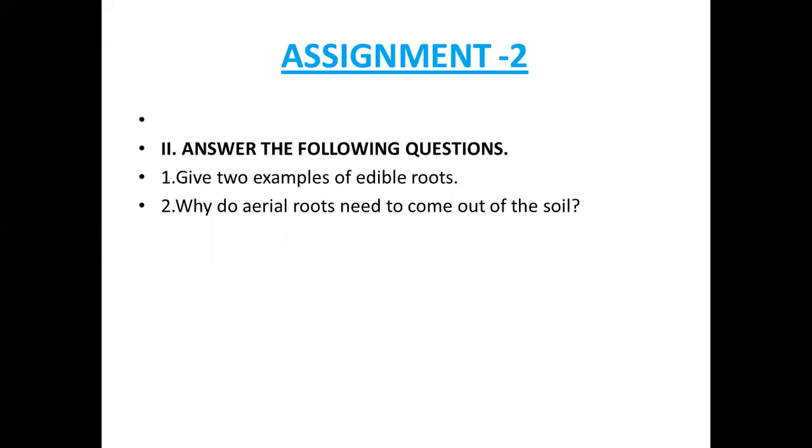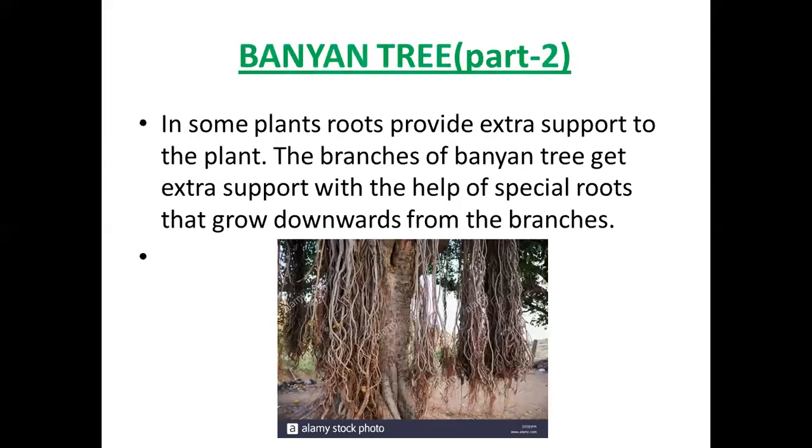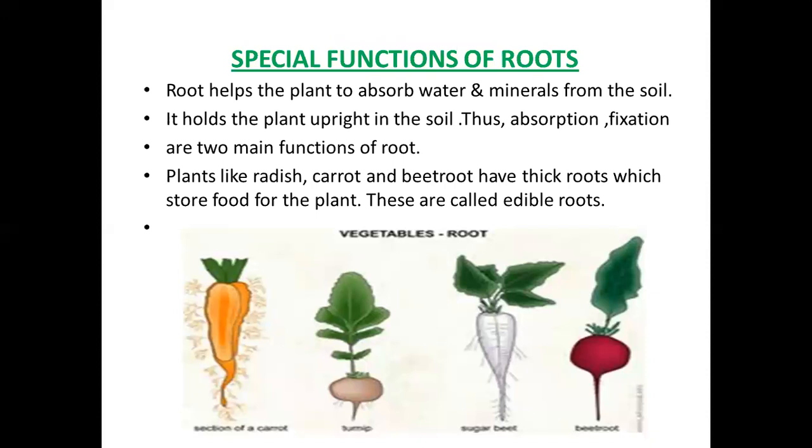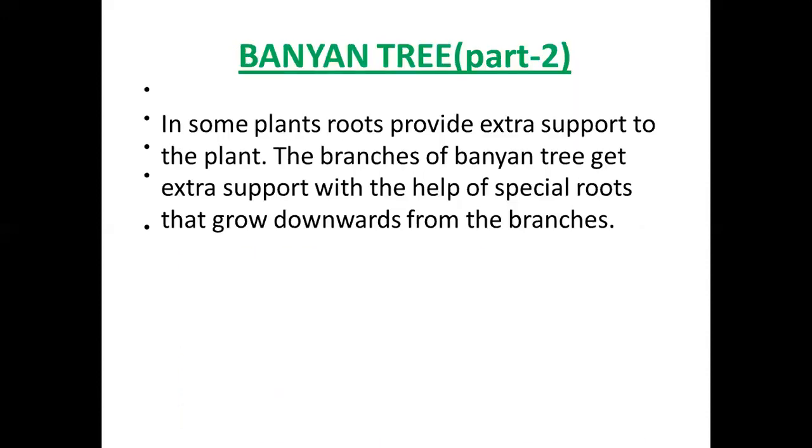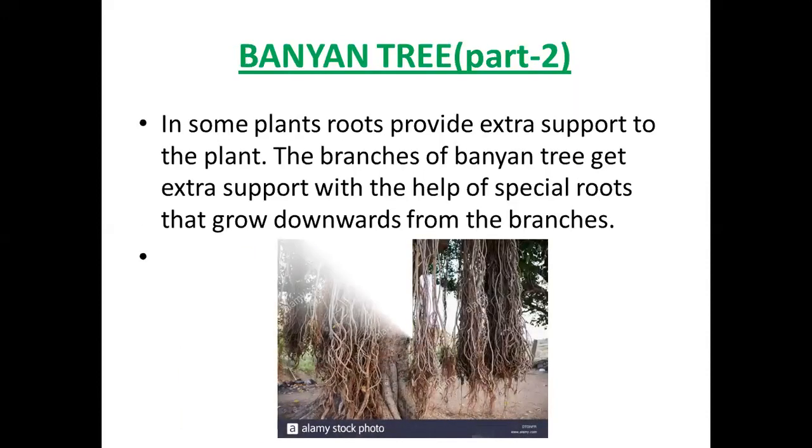Once again, I am showing the pictures of these special functions of root. See, the first one is special functions of the roots in carrot, beetroot, radish. Why these are called edible roots. And the second one is banyan tree, how the roots are growing in the banyan tree and for which purpose the roots are growing in the banyan tree.